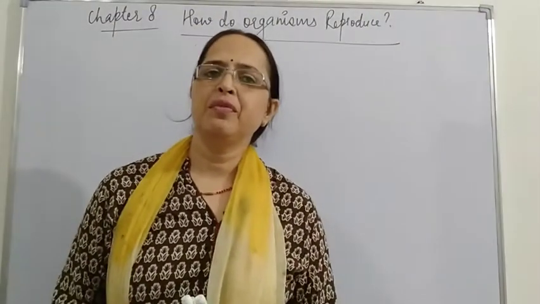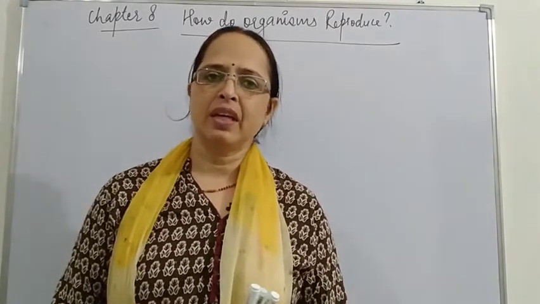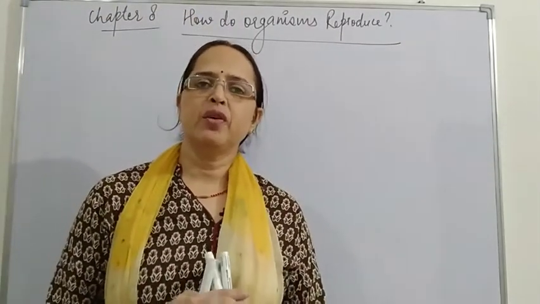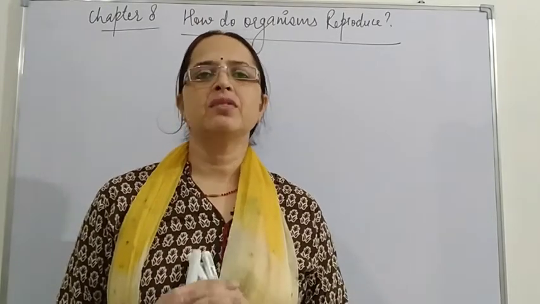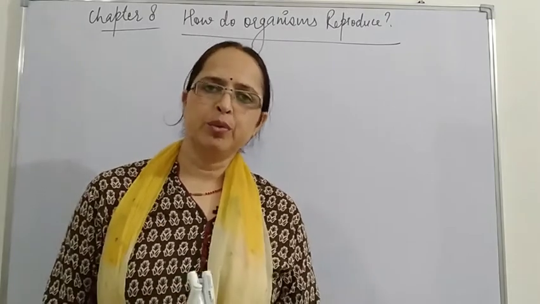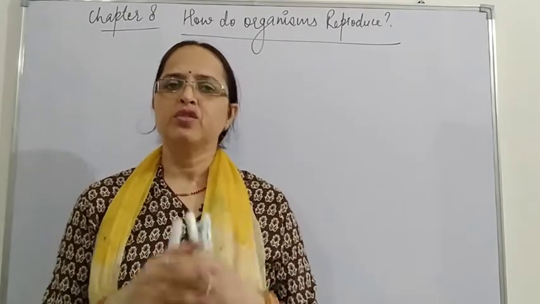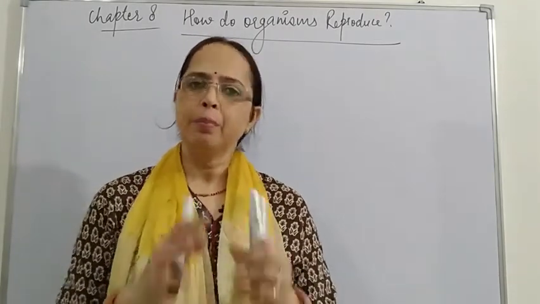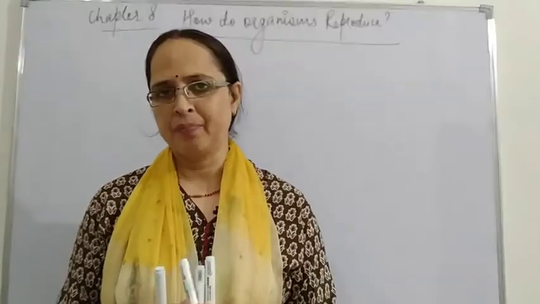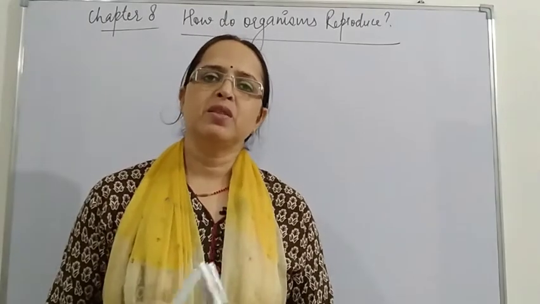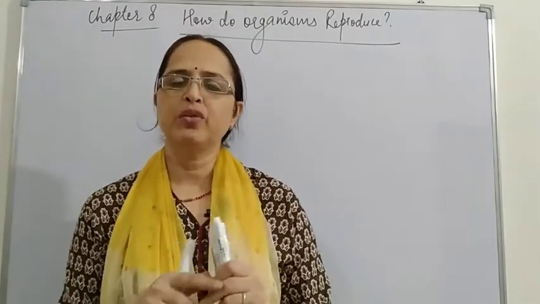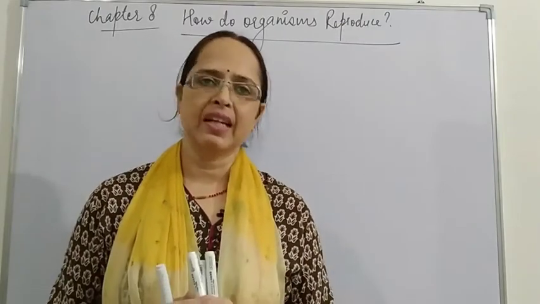Everyone. Today we are going to continue with chapter 8, How do organisms reproduce. In this chapter we have already completed the topic of reproduction in flowering plants. In that I told you that after fertilization, changes occur in the pistil, or we can say in the flower. The floral parts which have participated in fertilization are now of no use after fertilization.